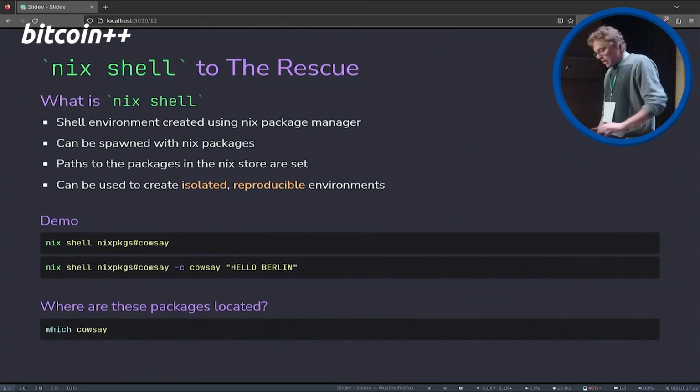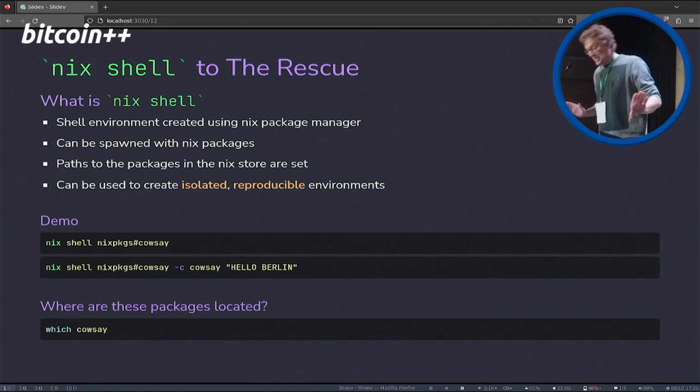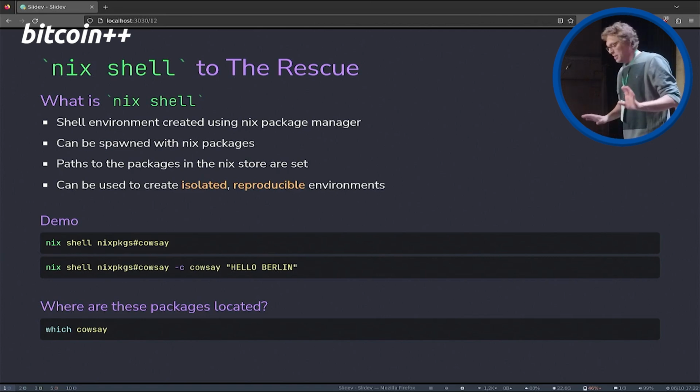That's always good. Okay, nix-shell is here for the rescue. And what is the nix-shell? It's an environment created by the Nix package manager, but please correct me if I'm wrong on anything about this. As I said, I'm not a Nix expert. It can be spawned and contain Nix packages, and so we get access to these Nix packages. It basically just manipulates the path, the environment variable for the path, and it can be used to create isolated and reproducible environments. And now the fun part begins.